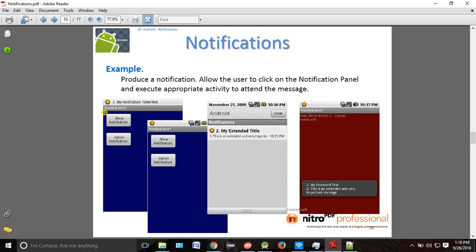So I'll have 2 buttons. One is called show notification, and one is called cancel notification. When I click on show notification, it should come on the top and it should show me the notification. If I cancel the notification, it should remove the notification. That's all. Okay. So we'll try to do this.